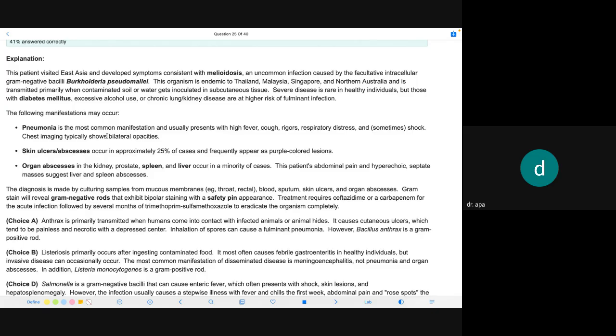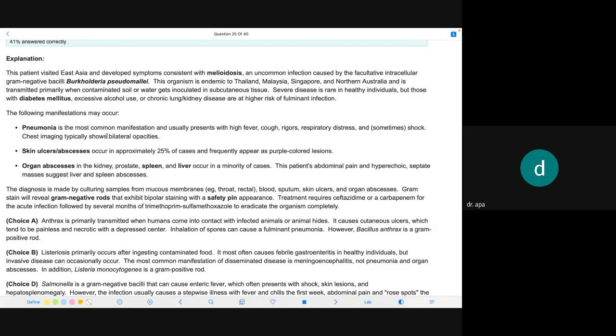Then choice D, salmonella. Salmonella is a gram-negative bacillus that can cause enteric fever, which often presents with shock, skin lesions, and hepatosplenomegaly. However, the infection usually causes a stepwise illness with fever and chills in the first week, and abdominal pain and rose spots.